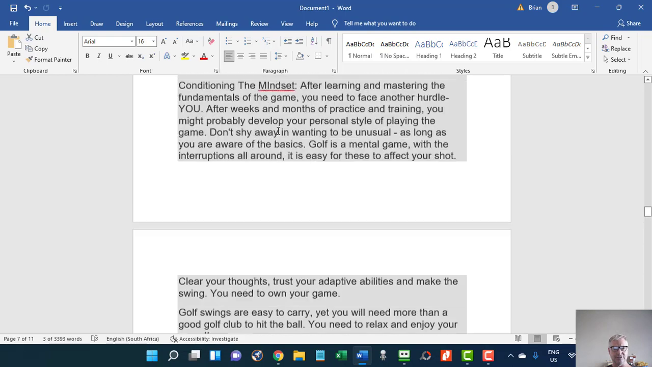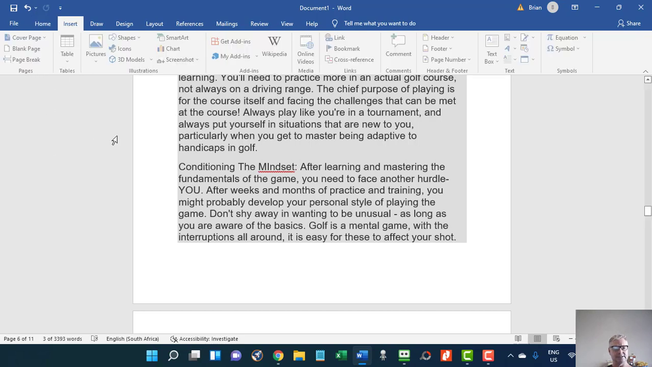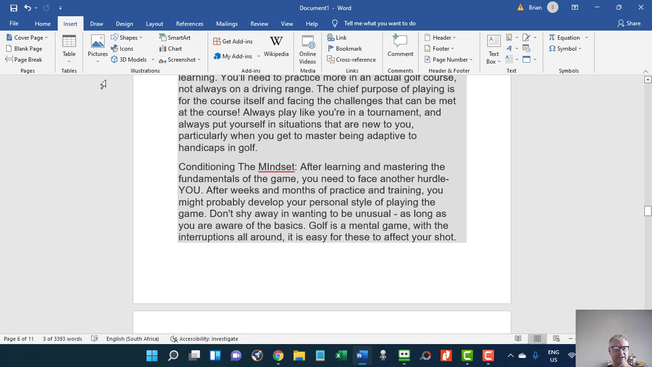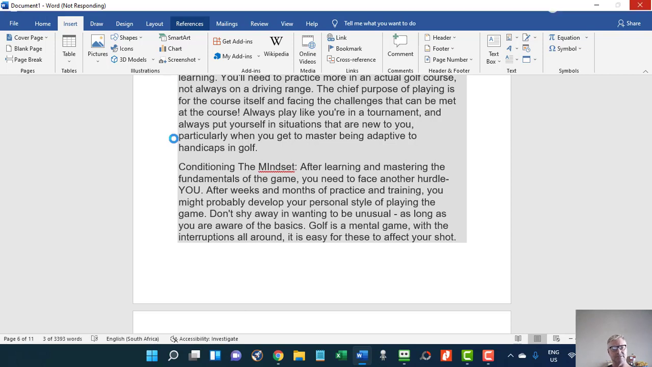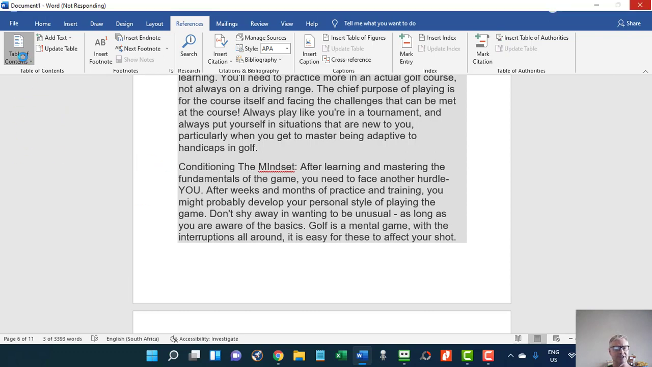Okay, when you've done that, all you need to do is go to Insert. Okay, and you are going to References, not Insert. References. Geez, I don't know why it's so slow, but anyway, we'll get there. And then you're going to insert a table of contents. I'm not going to insert a table of contents yet because I don't have chapter headings and so on and so on. But you would insert a table of contents